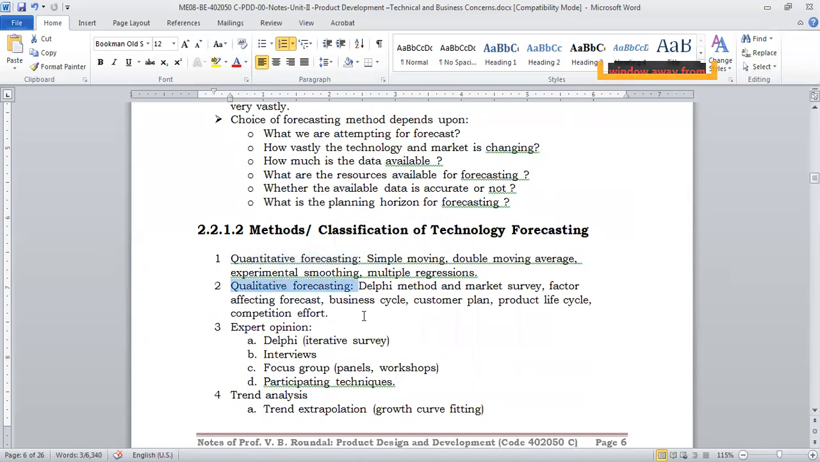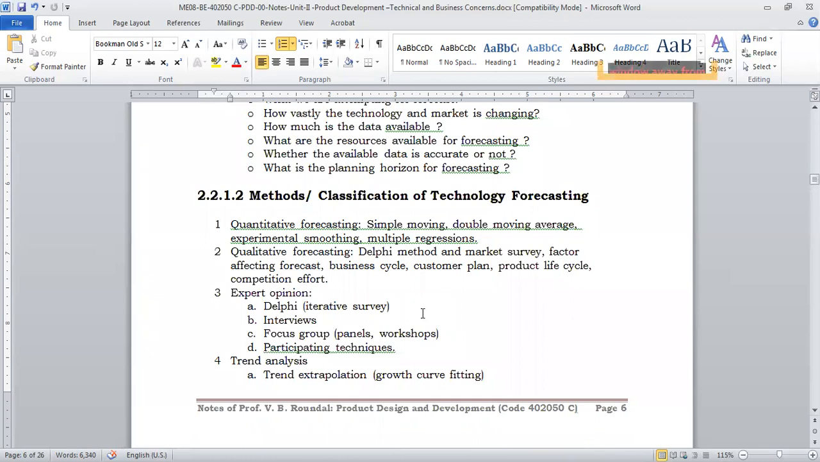Second is qualitative forecasting. Qualitative means numbers will not be there. It's high, medium, like that. So for that we have the Delphi method, market survey, factors affecting the forecast, business cycle, customer plan. All those things will affect this. Expert opinion: iterative survey, Delphi, interviews, focus group. We will be taking opinions from the people who are working in that field.